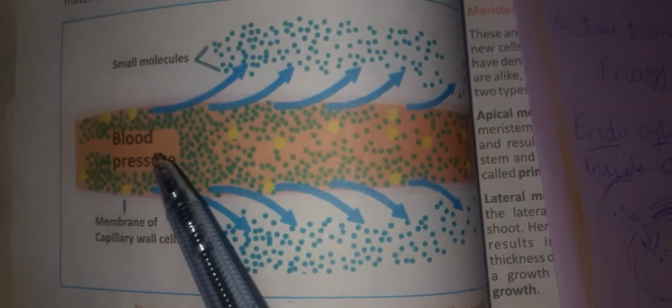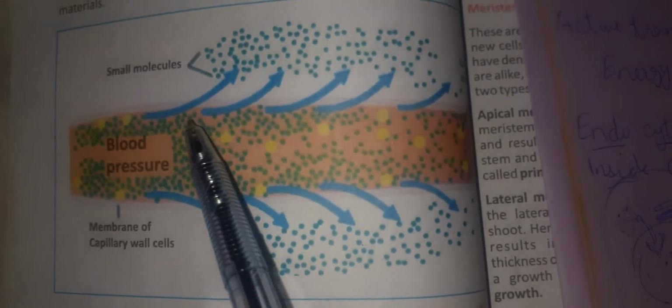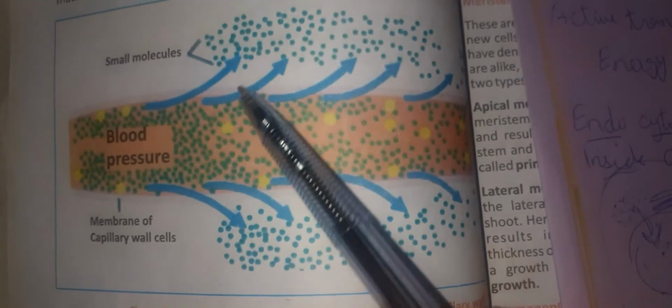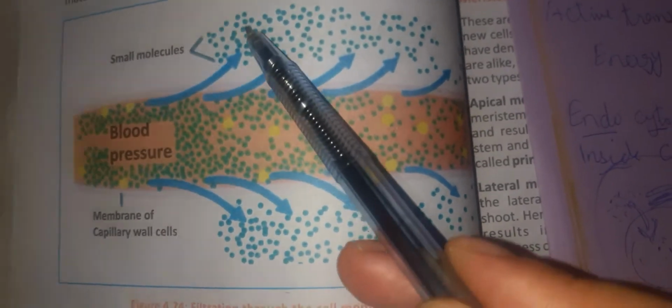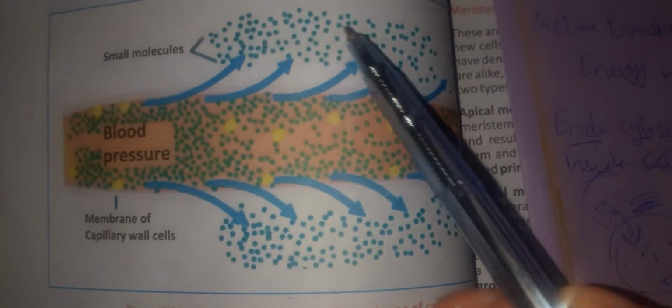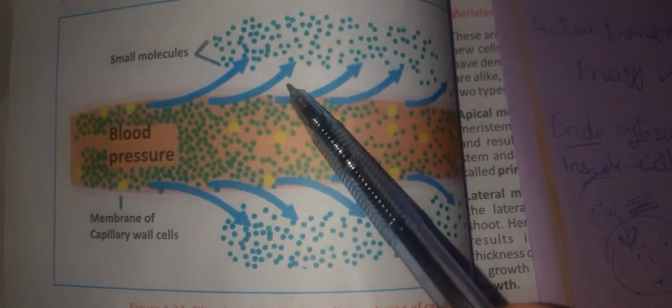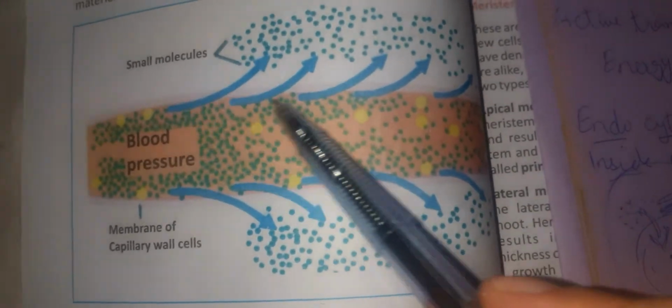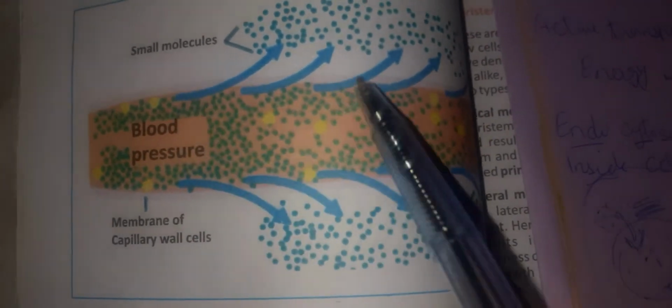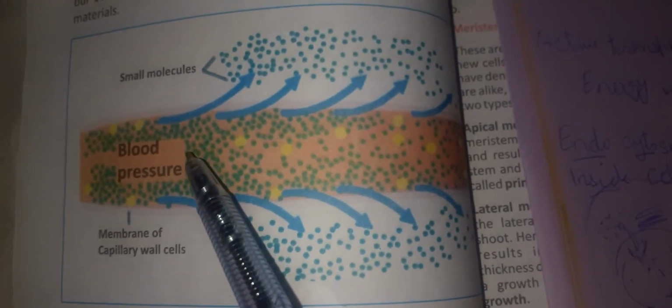In this case, the blood applies pressure to remove the small molecules or small particles outside the cell membrane, and all the particles go through the membrane. And how do they go out? Number one, because of force, obviously, and number two, because the membrane of the capillary wall is porous or semi-permeable.